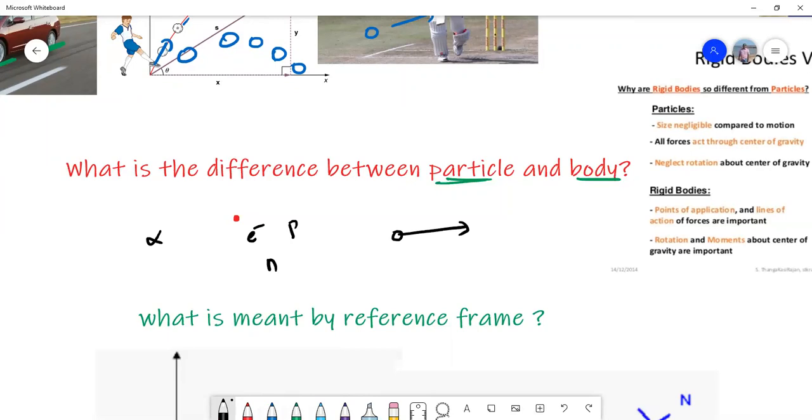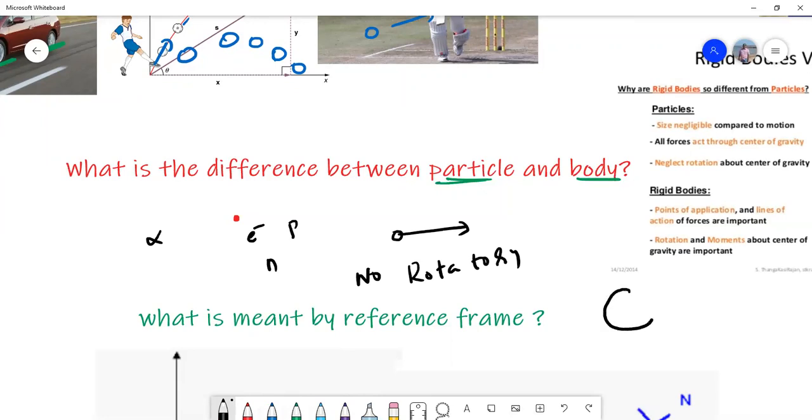That means they move only along a straight line. And for them, there is no rotatory motion. We will take only the translational motion for them, but no rotational motion, because their mass is negligible. And remember, coming to a body, what is meant by body?